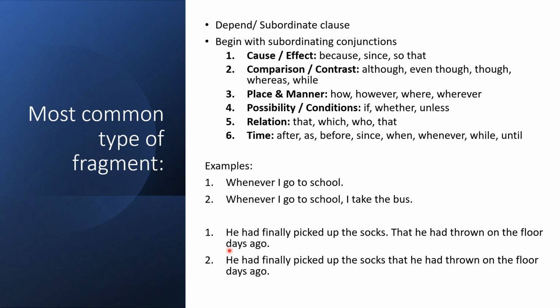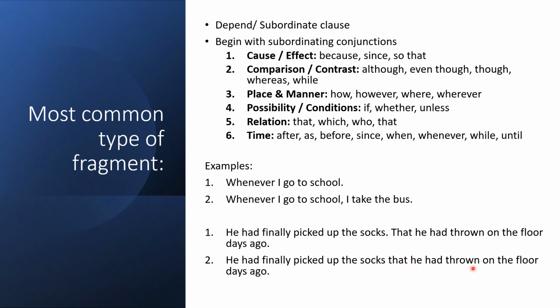And since it cannot stand on its own, and yet it's separated from the main clause, that makes it a fragment. So how do we correct it? Simply remove the period, turn the capital T into a small t, and then combine the two.